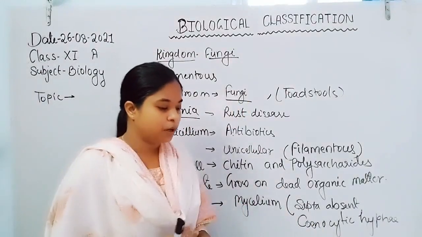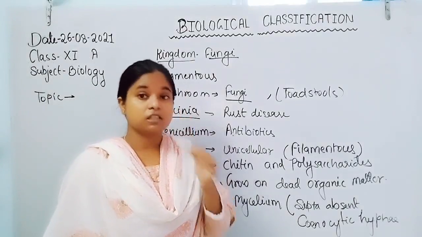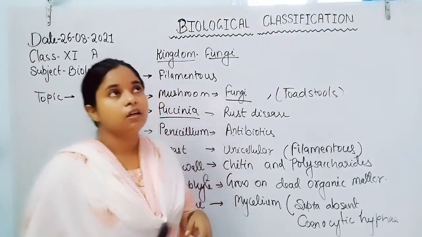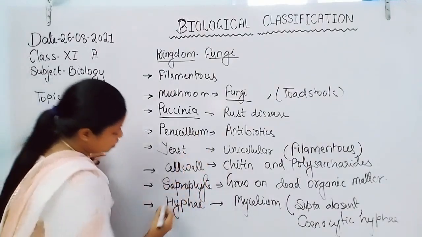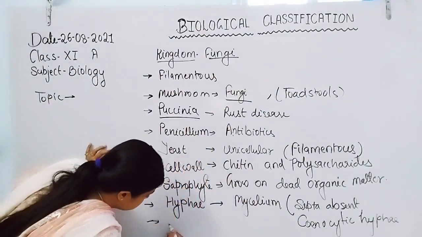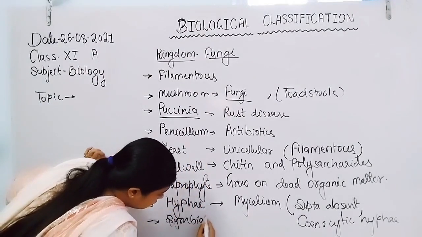If we talk about the groups of fungi, they also show the symbiotic association with algae, and that symbiotic association is known as lichen.